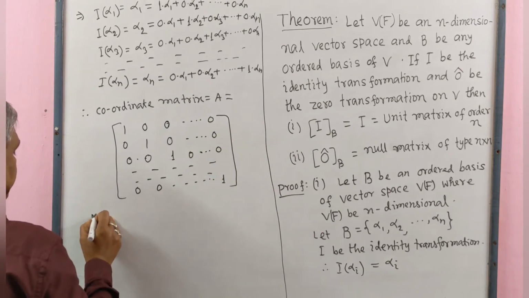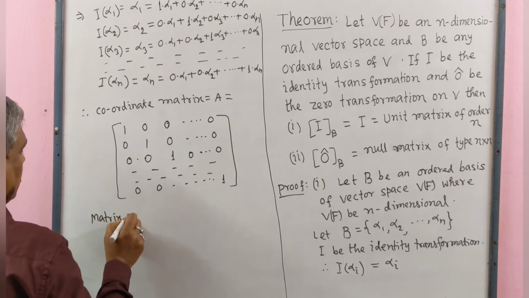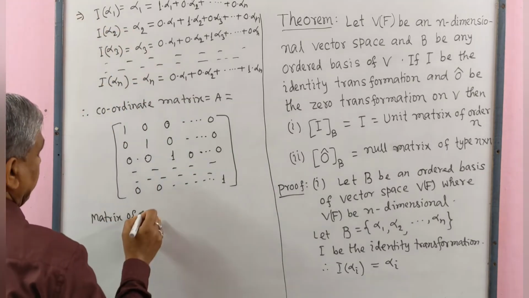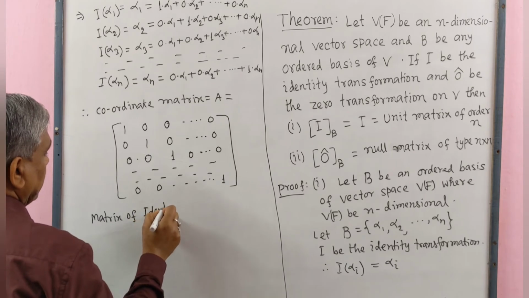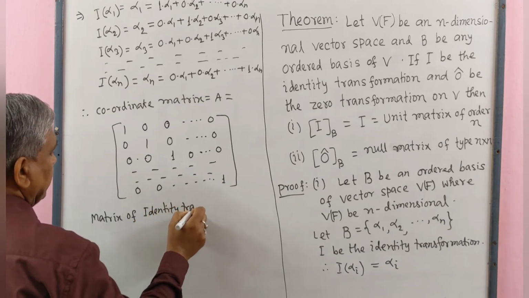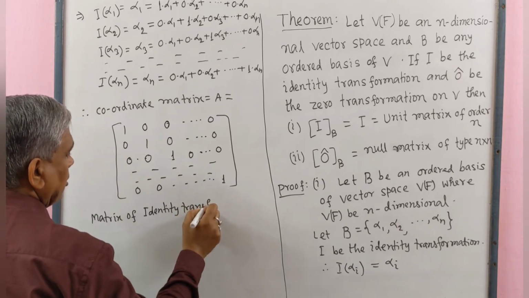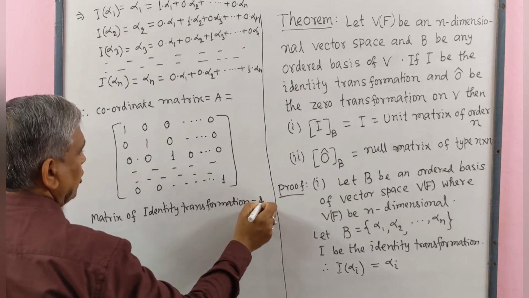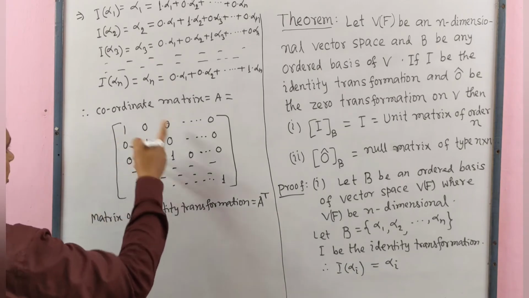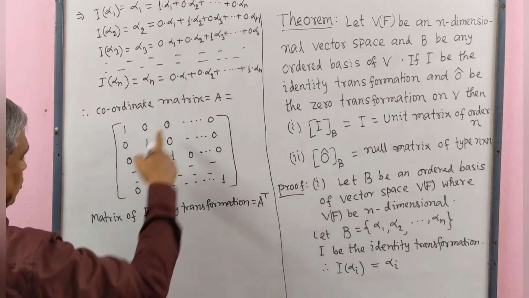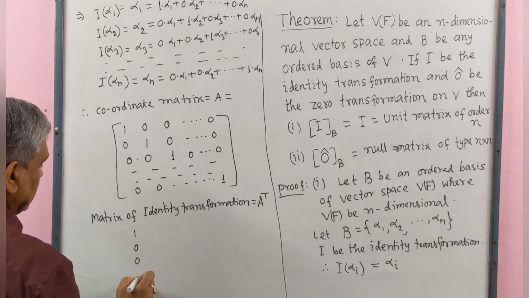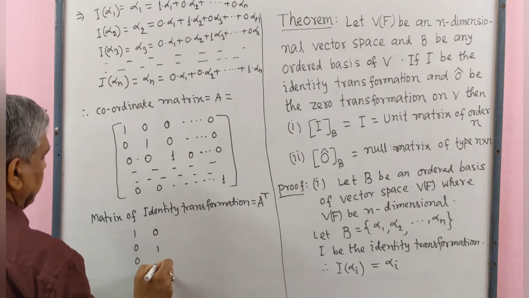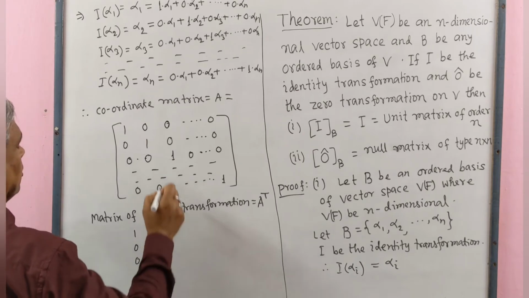Now, the matrix of the linear transformation, here the identity transformation, equals the transpose of A. The transpose of A is, we write the first row as column: 1, 0, 0, ..., 0. The second row becomes column 0, 1, 0, ..., 0.